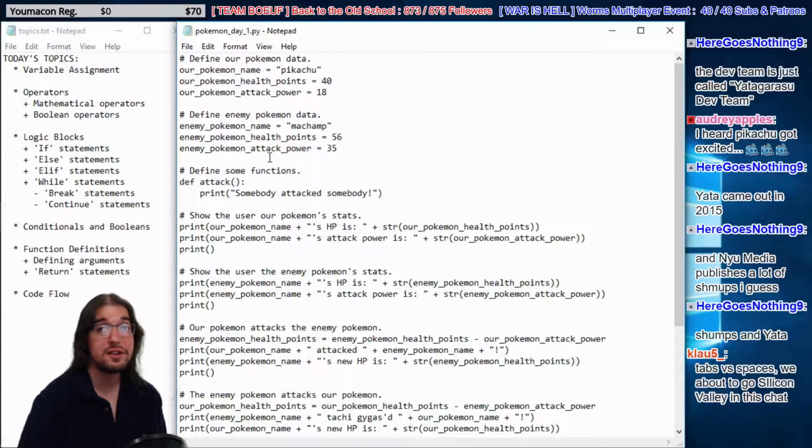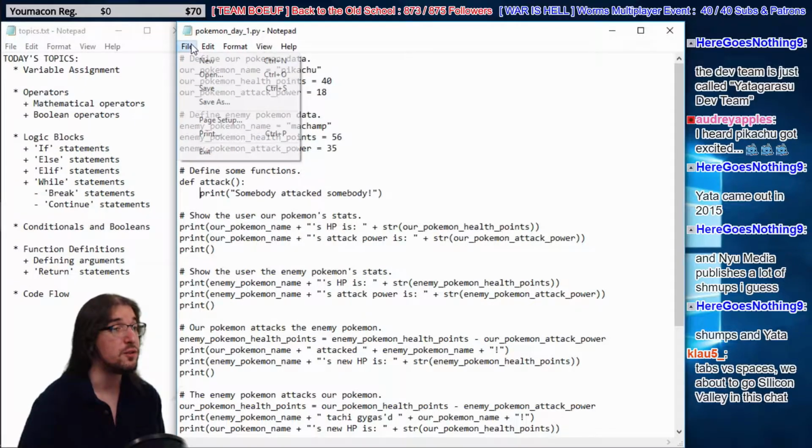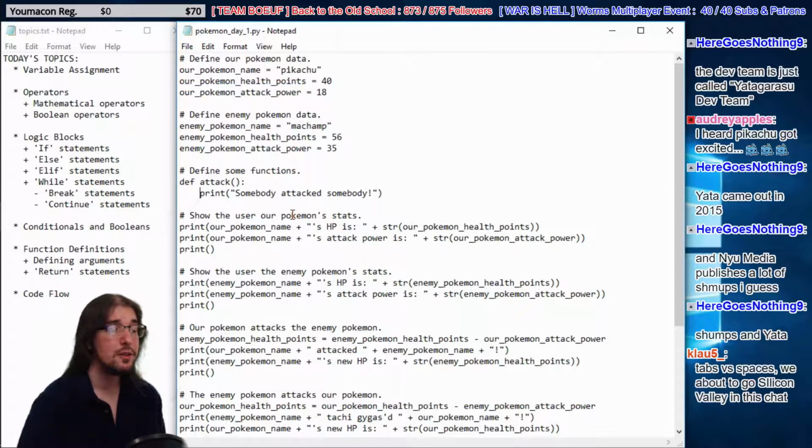All right, but in all seriousness, though, in Python, it's definitely recommended to use spaces. Some languages, you can use a tab to indent. In Python, please always use a space. In fact, use 4.